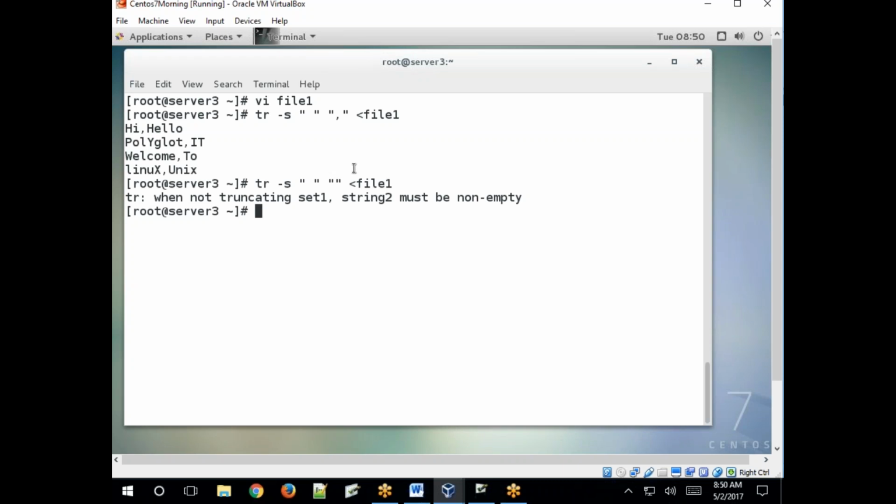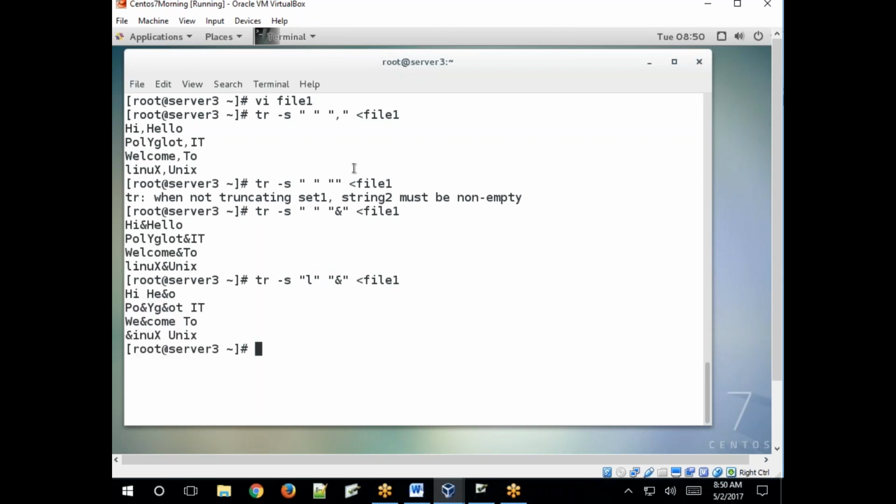Okay, so when working with the set command, any other character, dollar and printed dollar, right? Or any other character. So instead of space, for example, take L. See, hello.